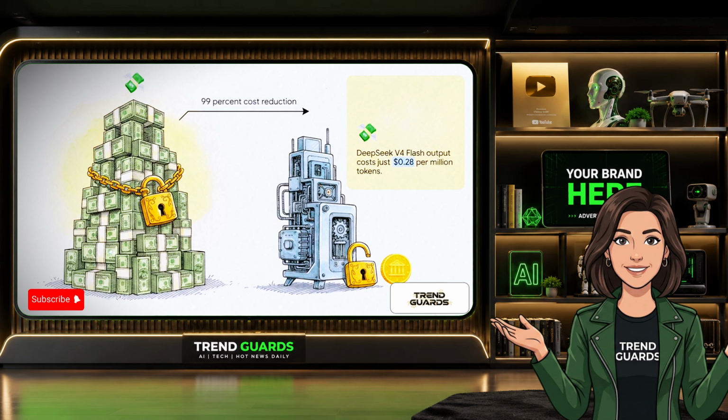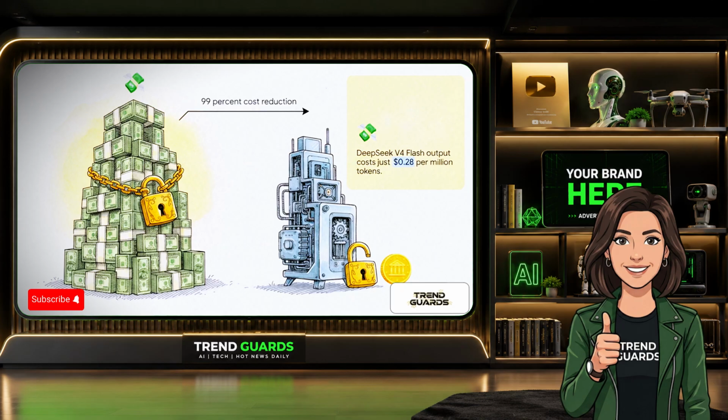Let's kick things off with a metric that is, frankly, just staggering. We are looking at a verified cost comparison for 1 million output tokens. For context, proprietary equivalents like Anthropic's flagship Claude Fable 5 currently sit at $50. DeepSeek V4 Flash, however, is executing this for just 28 cents. That is a 99% cost reduction. While Western frontier labs have spent billions building closed APIs behind strict paywalls, this open source wave is confirming that top-tier performance absolutely no longer requires premium pricing.